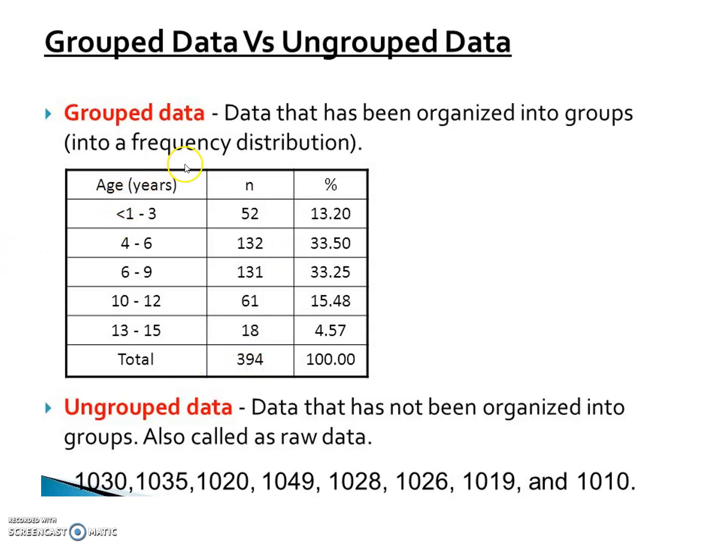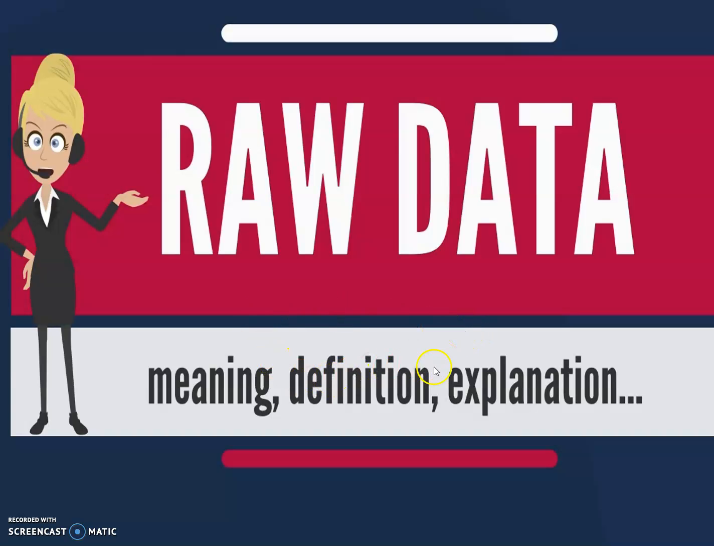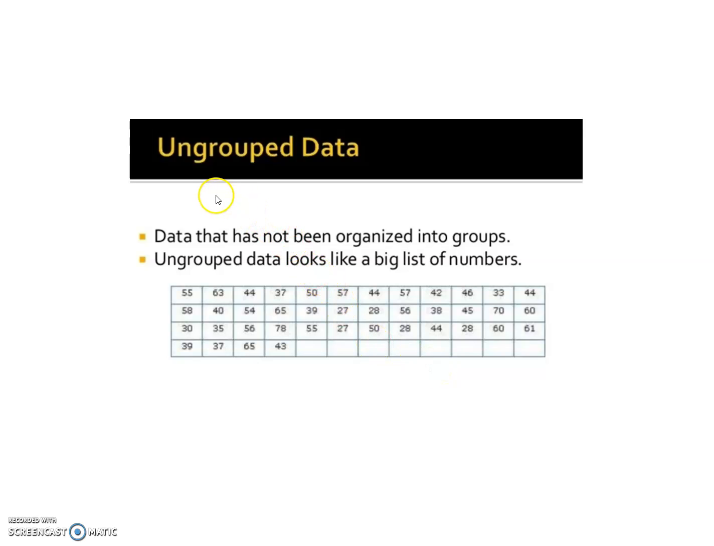In grouped data, always remember that the class intervals given may be continuous or not continuous, depending on the grouped data pattern. What is ungrouped data? The data has not been organized into groups, also called raw data, and the frequency is also given. We have covered the definition and explanation of raw data. Ungrouped data looks like a big list of numbers or variables. Suppose look here in this slide.